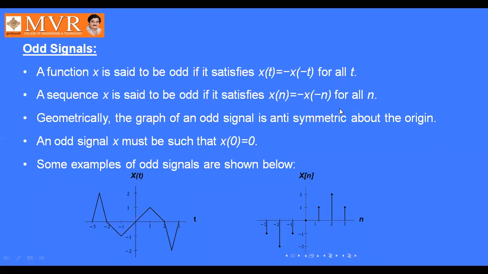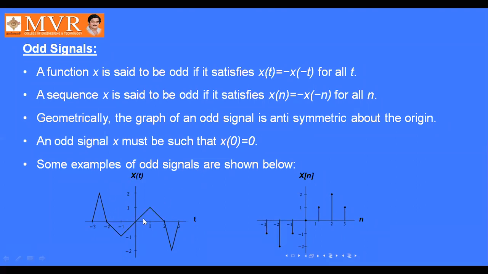Geometrically, the graph of an odd signal is antisymmetric about the origin. Why? Because a negative sign is there before this expression. So that's why it is antisymmetric about the origin. An odd signal x must be such that x of 0 equals 0. Some examples of odd signals are shown below.